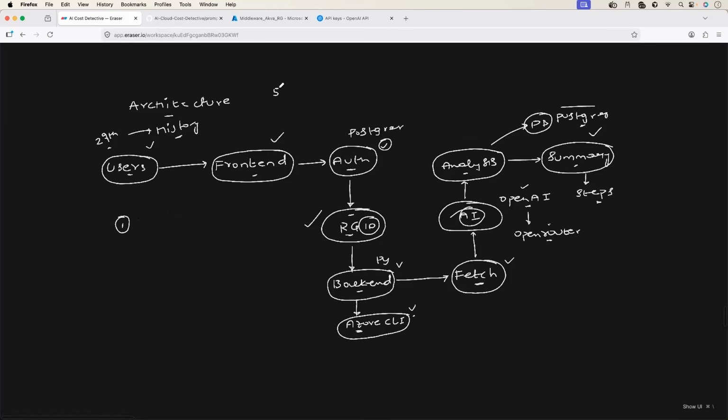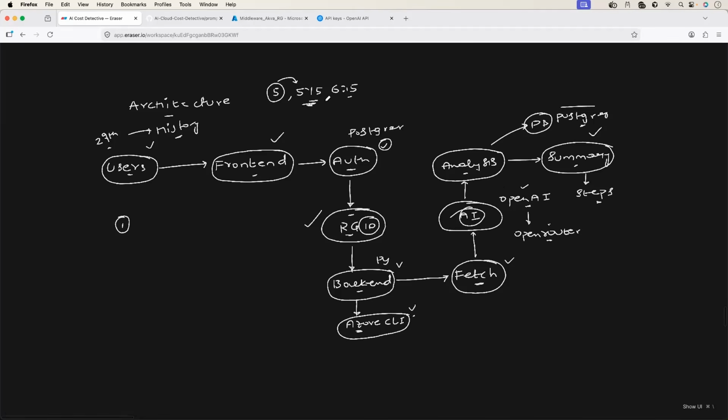At 5 o'clock, someone provided a resource group and they got the information. Then at 5:15, if another person runs it for the same resource group, what's the point? Nothing is going to change in 15 minutes or in 1 hour. But this will only waste AI tokens, or AI is going to charge your organization.